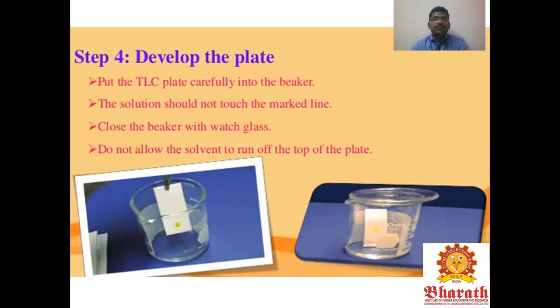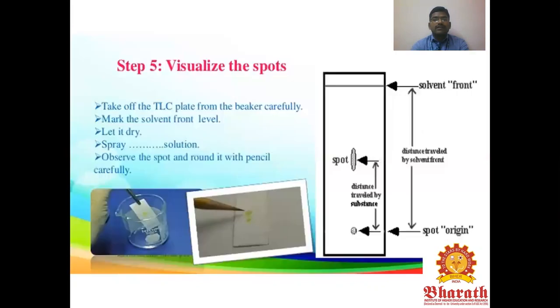After that, you have to close the watch glass. Do not allow the solvent to run off the top of the plate. Only run it to about 3/4 of the plate, so that the solvent is enough. The next step is to visualize the spot. Take the TLC plate out of the beaker carefully. Mark the solvent front level.